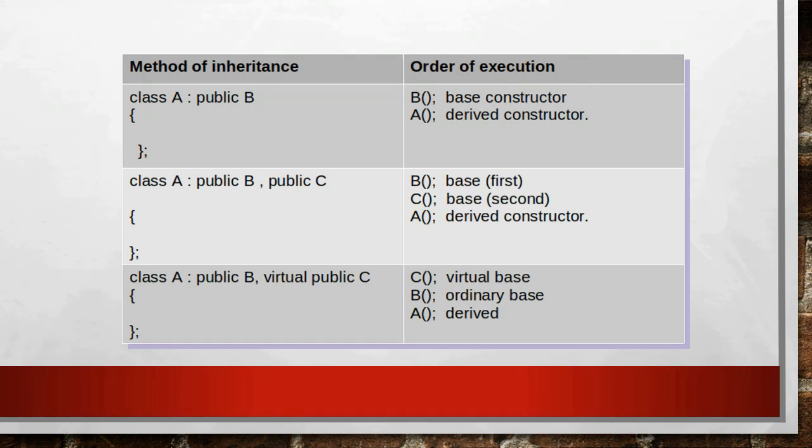B is the first base, so the constructor of class B executes first, then C and then A. In the last example, it contains a virtual base class. The constructors for virtual base classes are invoked before any non-virtual base classes. Thus the constructor of class C, which is a virtual base class, executes first, then B, then A.